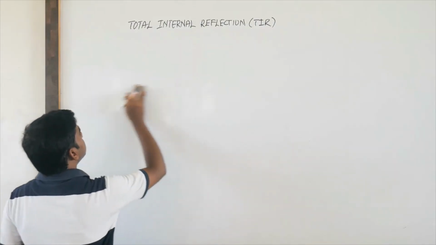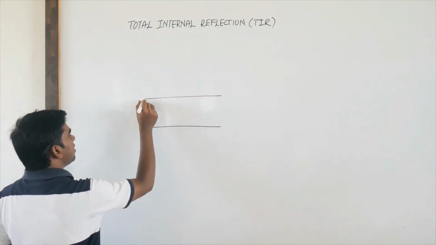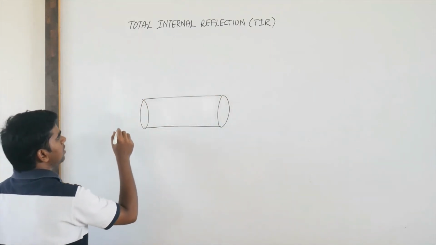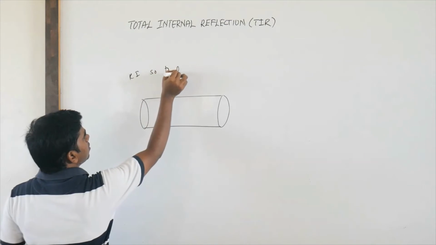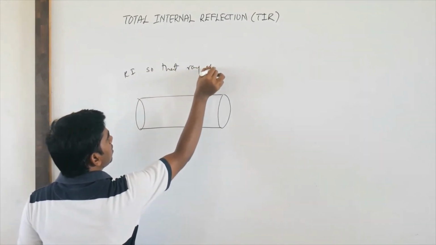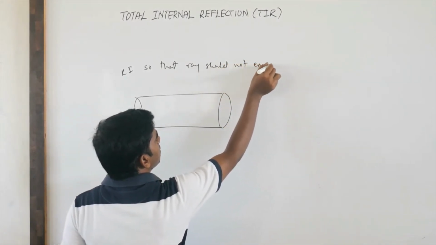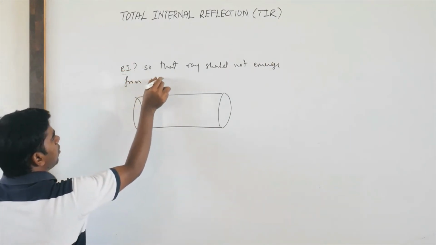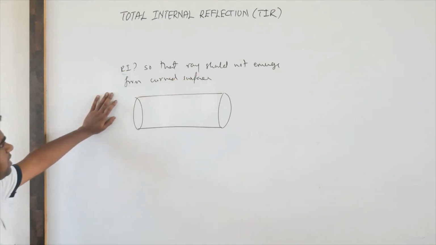So we'll take a simple example so they can ask the question. Suppose you are having a medium of some refractive index. Okay. So suppose they ask, what will be the refractive index so that the ray should not emerge from the curved surface?